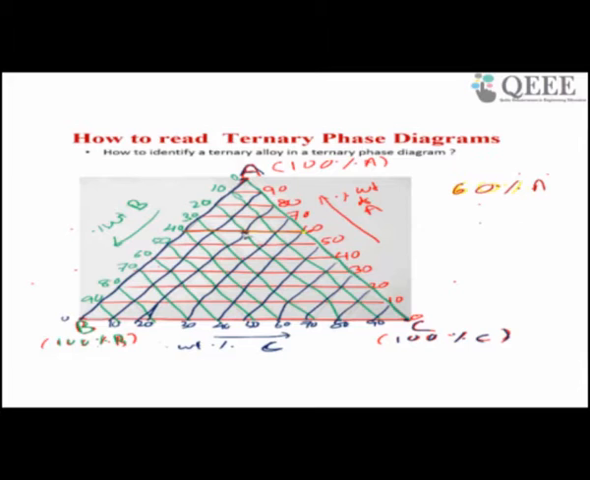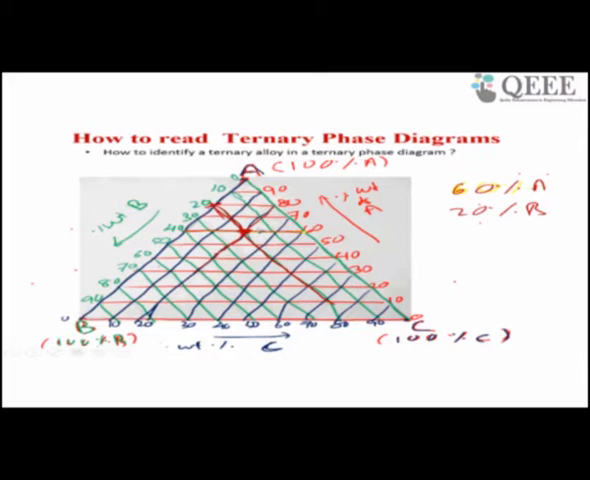Now how to know B? My composite point is here. For B, I have to draw a parallel line. This is B, sorry, B is this one. So I have to draw a parallel line with this, and I will see where it meets this parallel line. It meets here. So B is 10, 20, 20% B.